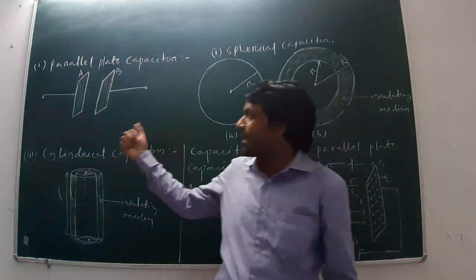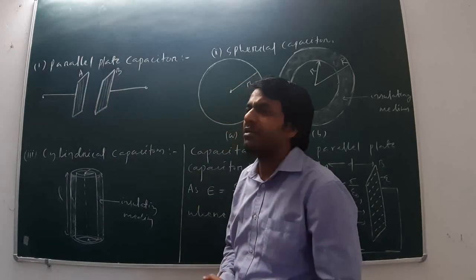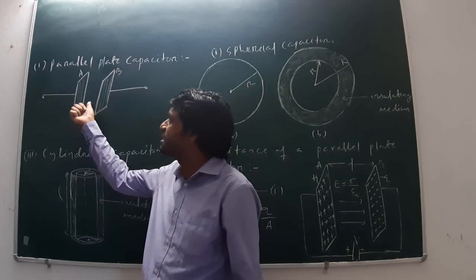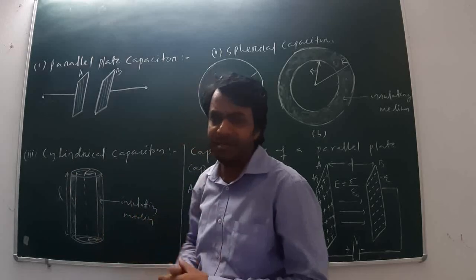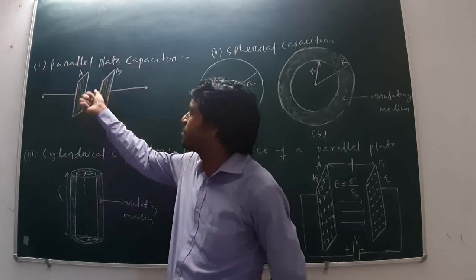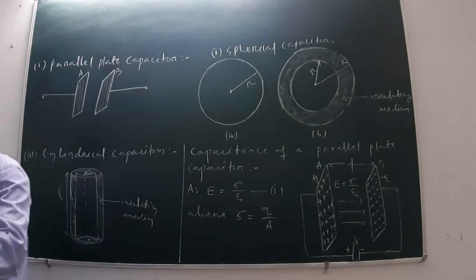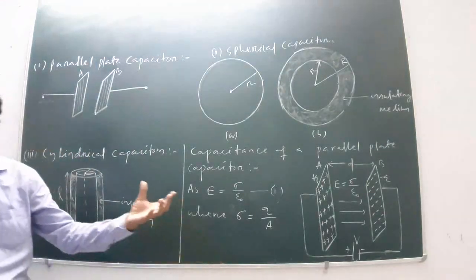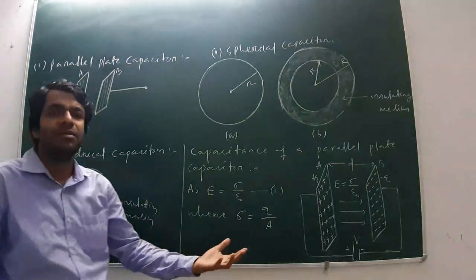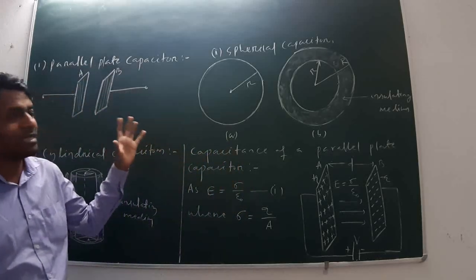Now we will calculate the capacitance of a parallel plate capacitor. The capacitance depends upon the medium placed between the two parallel plates. If the medium is vacuum, which is one type of insulator, then what is its capacitance? In place of vacuum, if an insulating medium having permittivity epsilon is placed, then what is its capacitance? We will derive an expression for this.